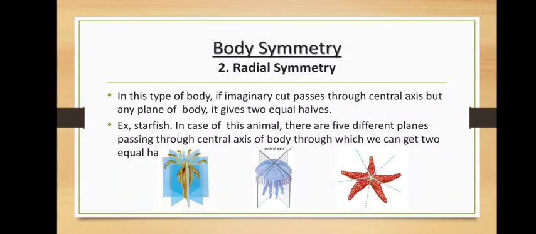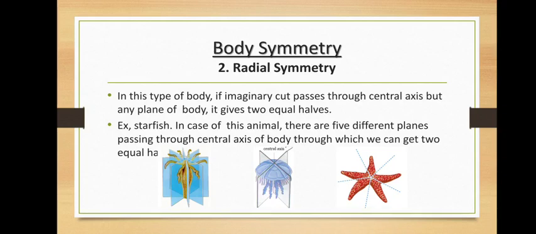Next, radial symmetry. If an imaginary cut passes through the central axis, through any plane of the body, it gives 2 equal halves. Means you cut the body through any plane, right? It will yield you 2 equal halves. Such bodies have radial symmetry. For example, starfish.